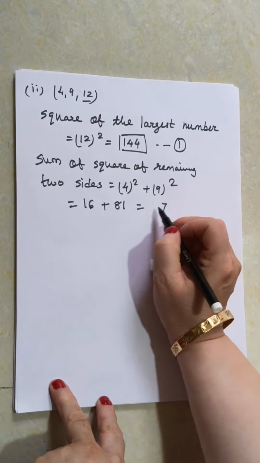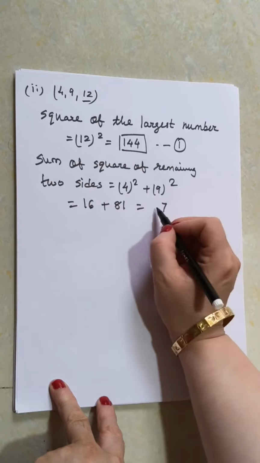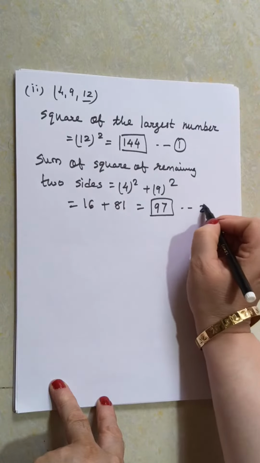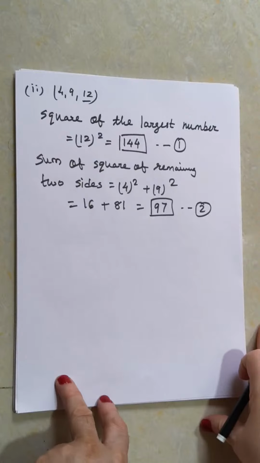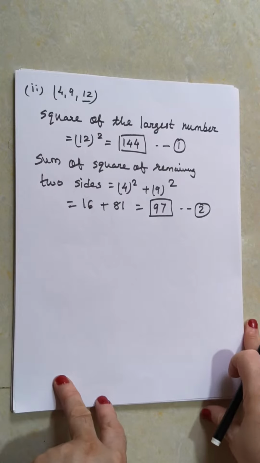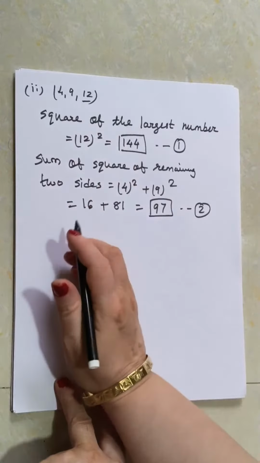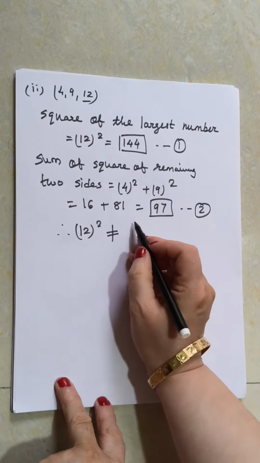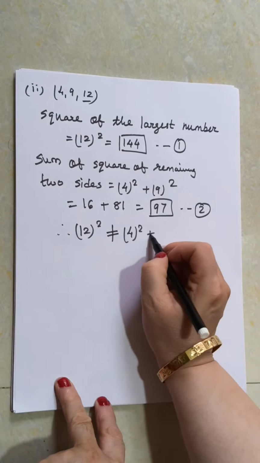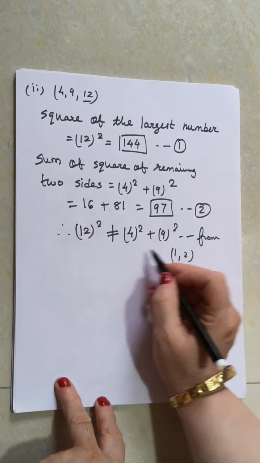8 plus 6, that is 7. Sorry, 1 plus 6, that is 7. 8 plus 1, that is 97. Now looking at 1 and 2, you can see the right hand sides are not equal. Correct, absolutely correct, Parth. So here right hand sides are not equal, therefore left hand sides will not be equal. Therefore 12 square is not equal to 4 square plus 9 square, from 1 and 2.